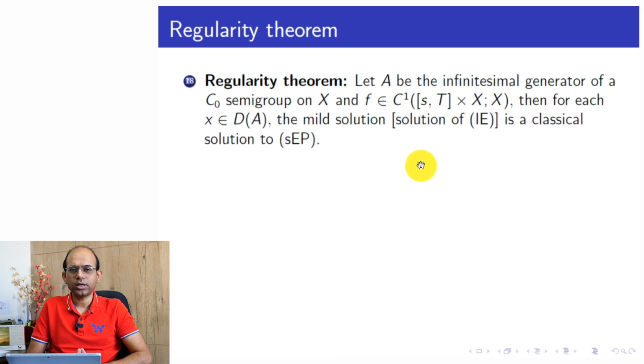Only immediately after obtaining an evolution system or semigroup, we could write down the mild solution for those problems.